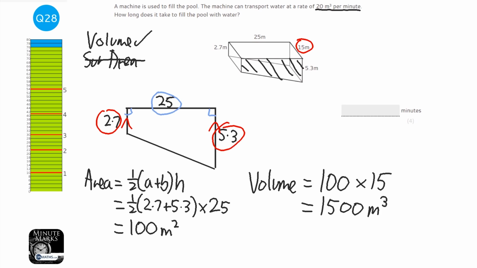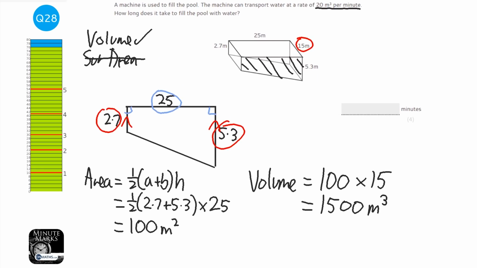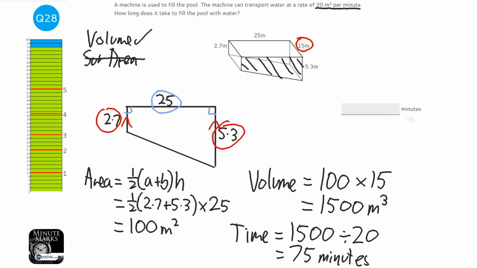So in 1 minute it's going to be 20, in 2 minutes 40. The other way of thinking about this is how many 20s are there in 1,500? So we can say time equals, so this is how much it's got to fill, and this is how much it does per minute. So on the calculator, 1,500 divided by 20, which equals 75 minutes. So it's going to take 75 minutes to fill the pool.